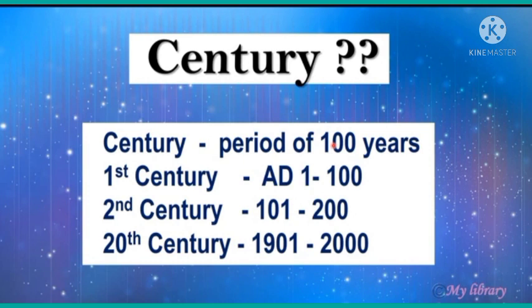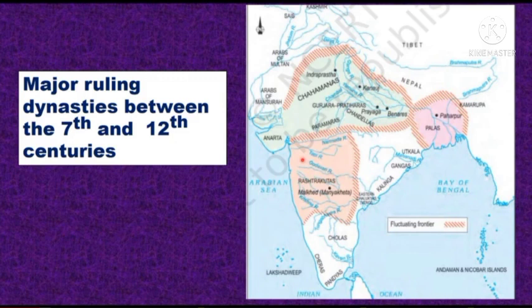101 up to 200, so AD 101 to AD 200 is the second century. Then the 20th century started in 1901 and ended in AD 2000. Children, the 20th century ended in 2000 and the 21st century started in 2001, and now we are in the 21st century. It started in 2001 and still it is going on. Now it is 2021.